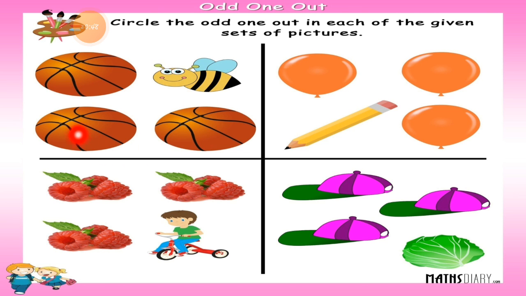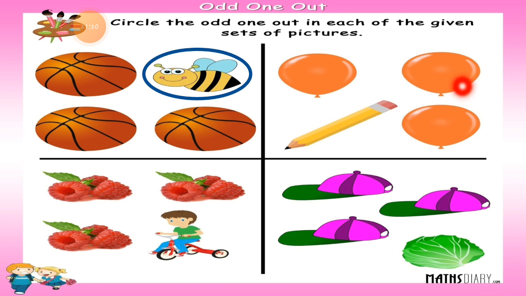So you can see these 3 pictures are the same and one is different, which is a honeybee. So on which we have to put a circle? We have to put a circle on the honeybee. That is the simple thing, because from the given 4 pictures, these 3 are the same pictures, which is ball, and one is a honeybee. So from the given pictures, the honeybee is a different one, an odd one, and the other 3 pictures are the same. I hope you understood this.